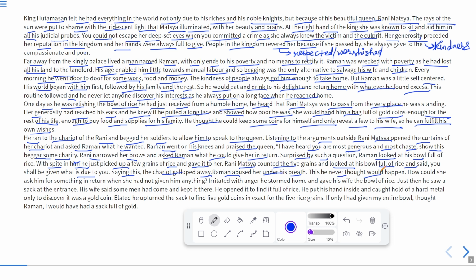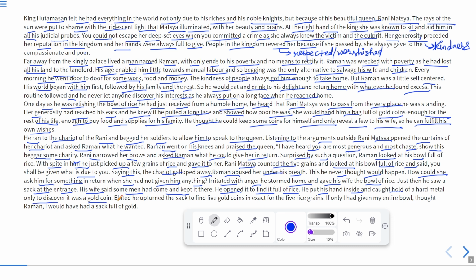This he never thought would happen. How could she ask him for something in return when she had not given him anything? Irritated with anger, he stormed home. It means he went home angrily and gave his wife the bowl of rice. Just then, he saw a sack at the entrance. Sack means the jute bag, and entrance means the entry gate. His wife said some man had come and kept it there. He opened it and found it full of rice. He put his hand inside and caught hold of a hard metal, only to discover it was a gold coin.